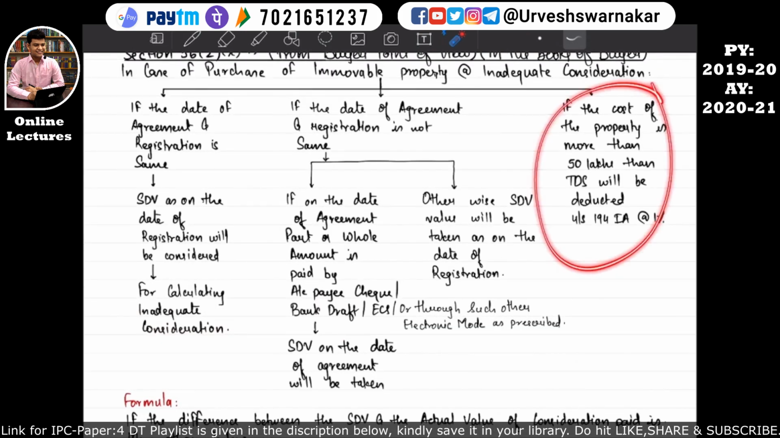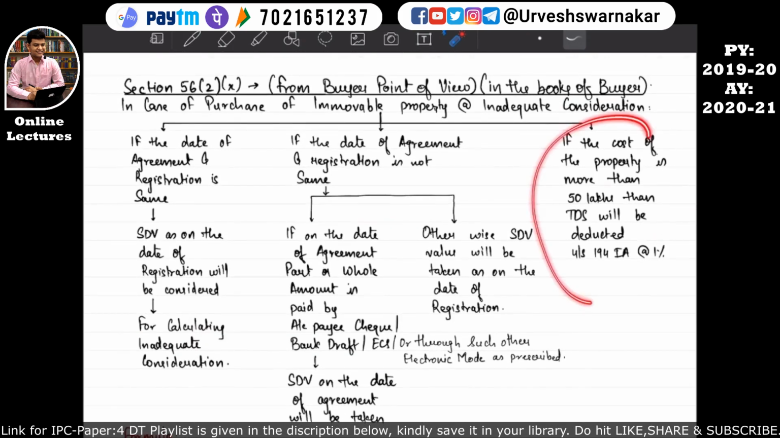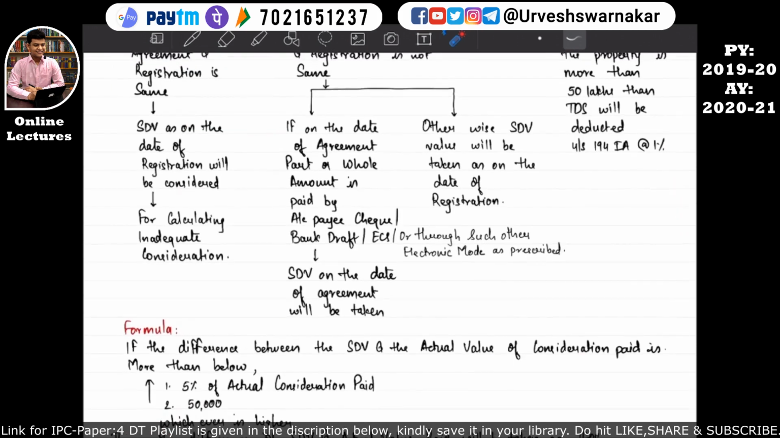And this last point is from the TDS chapter. Okay, you won't understand it right now. When we study the TDS chapter, at that time I'll come back over here and explain this part to you. In order to keep the notes complete for this section 56(2)(x), I have written this note over here. I hope this is quite clear.